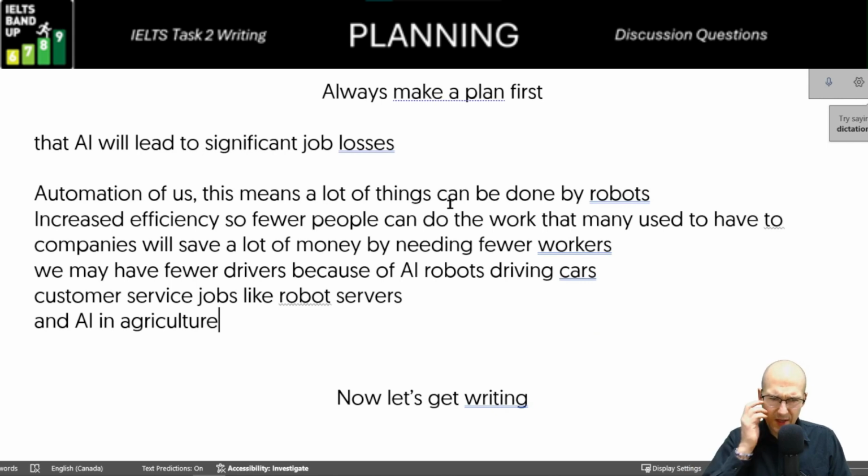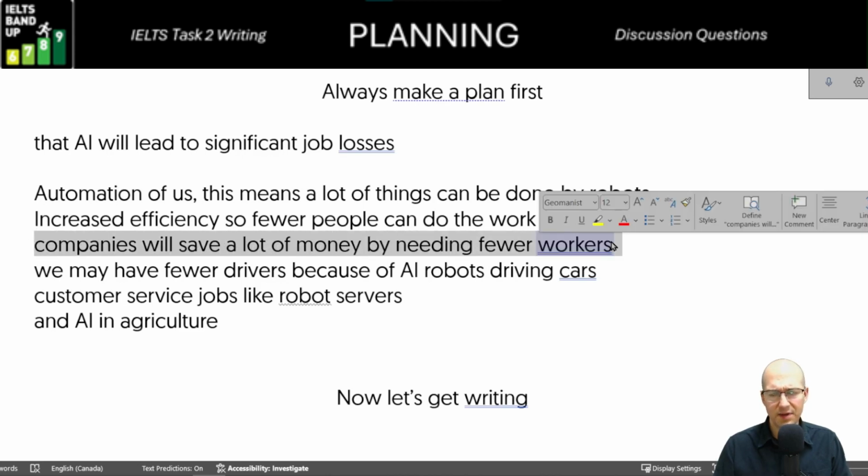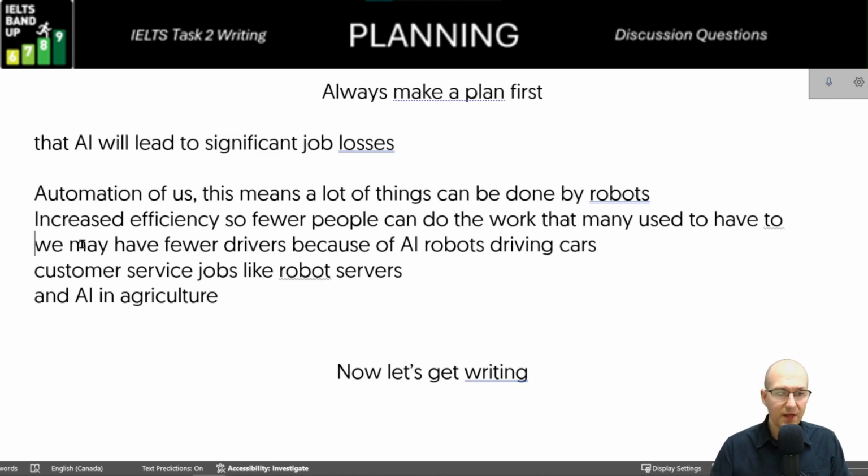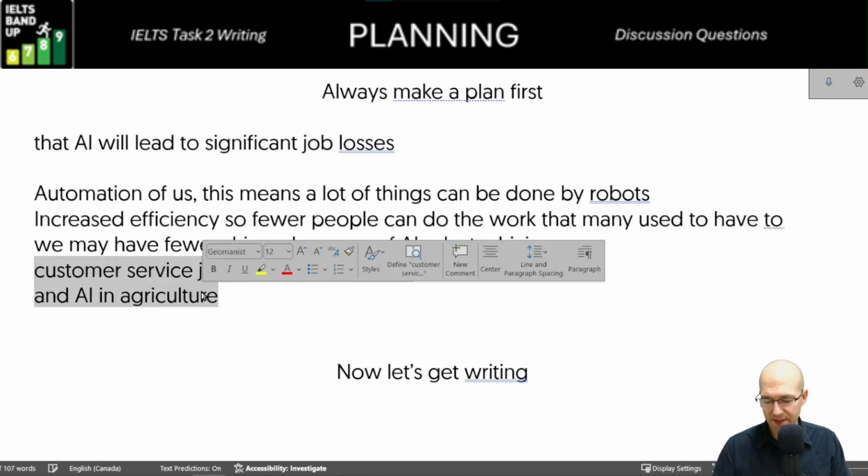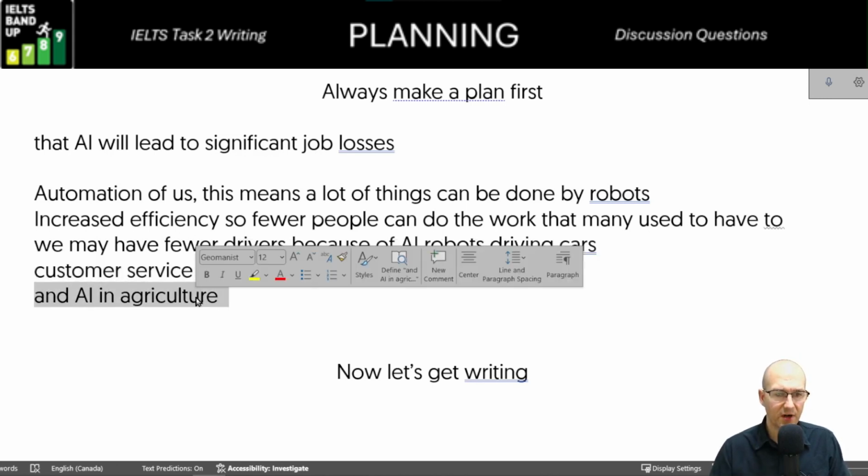All right, now there's quite a few, and we could think of a lot more. I guess a lot of the ones would be like increased efficiency. I think automation might be a little harder to write. I'll go with these three, because again, I want to focus on jobs that are lost. Now, this could be jobs for farming, right?